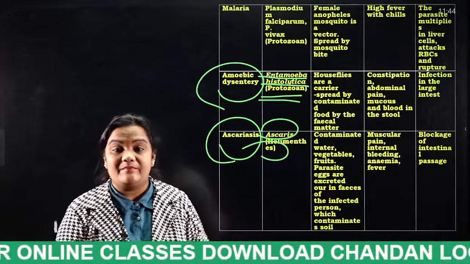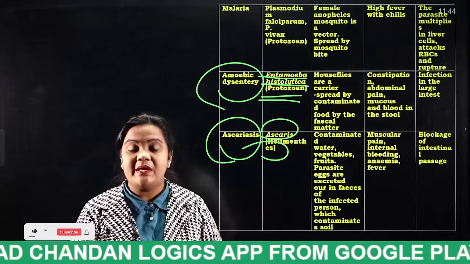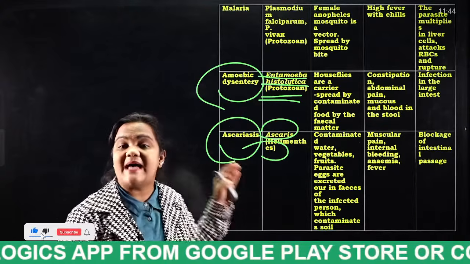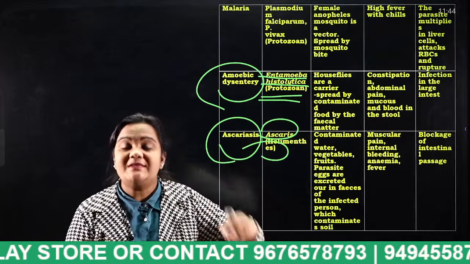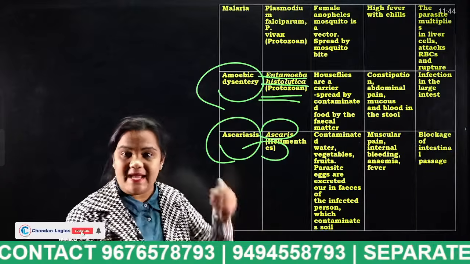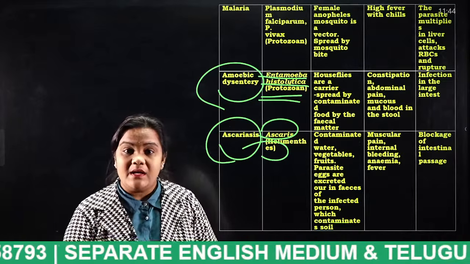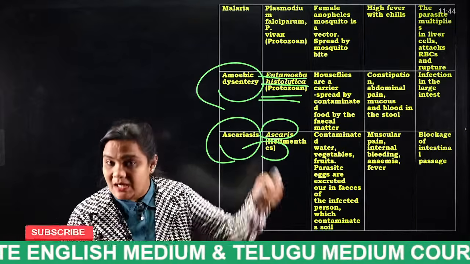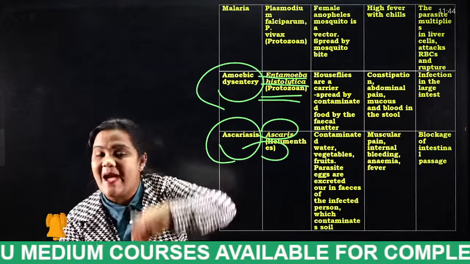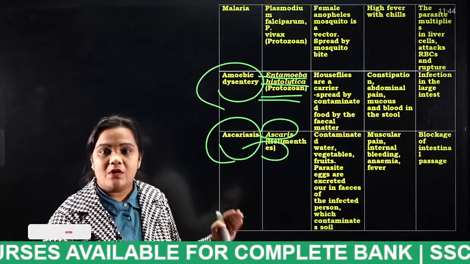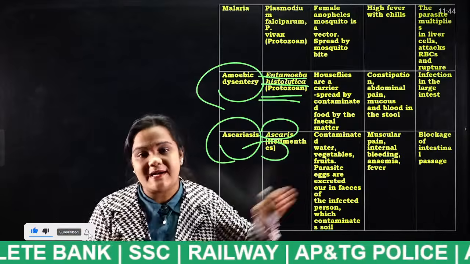If a person is infected with this ascariasis, listen properly. If a person is infected with this disease, when he passes stool, that stool consists of parasite eggs, and those eggs will contaminate the soil again. When we cultivate vegetables in that soil and eat those vegetables, again that parasite will enter our body. In that way, ascariasis is spreading from one person to another person.